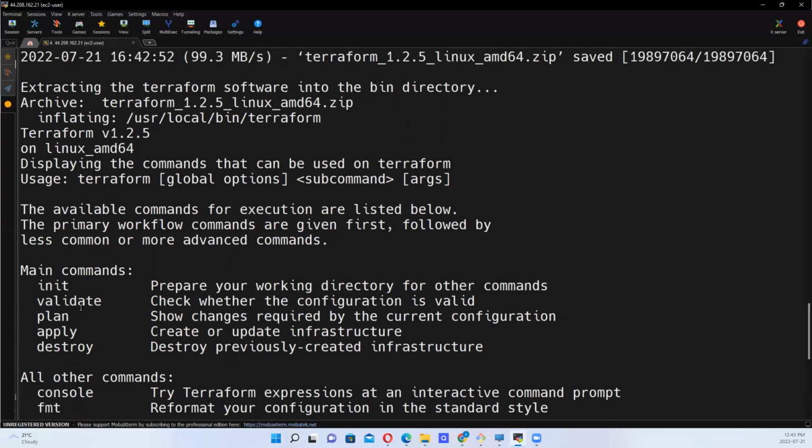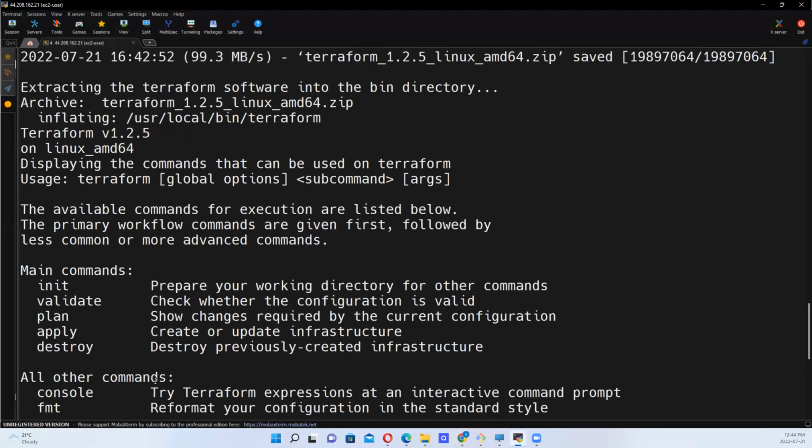So validate will help us check whether the configuration is valid. Plan will show changes required by the current configuration when we run the apply command. And apply will create or update the infrastructure. Remember, we said with Terraform, we can create and improve, so when you update, it's like improving.